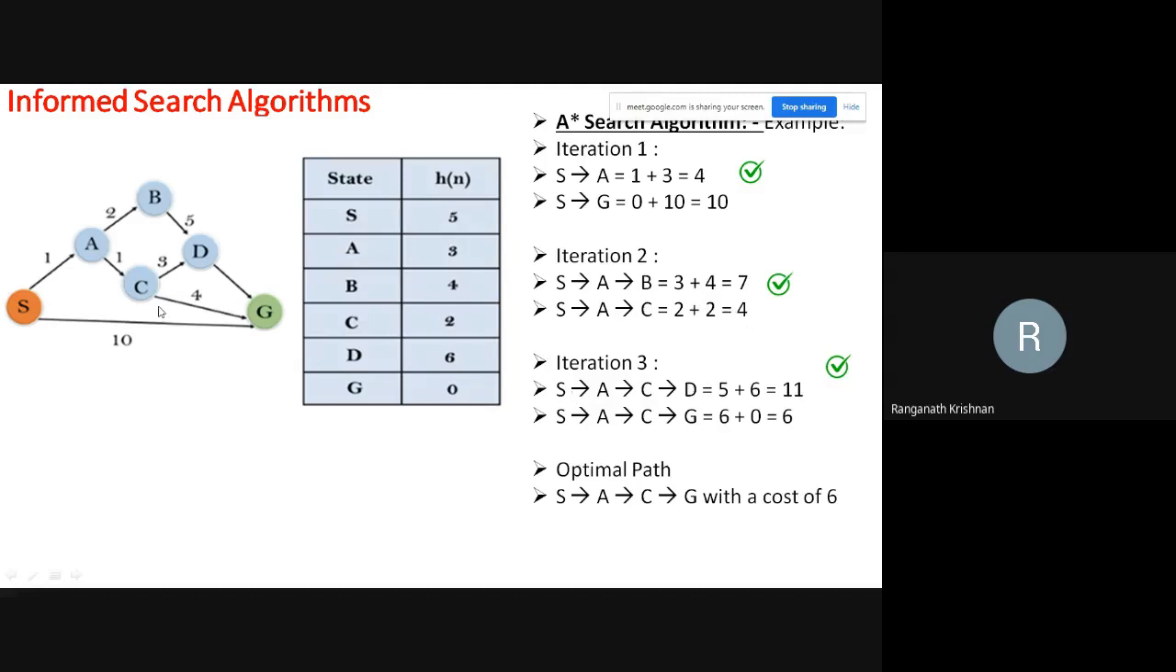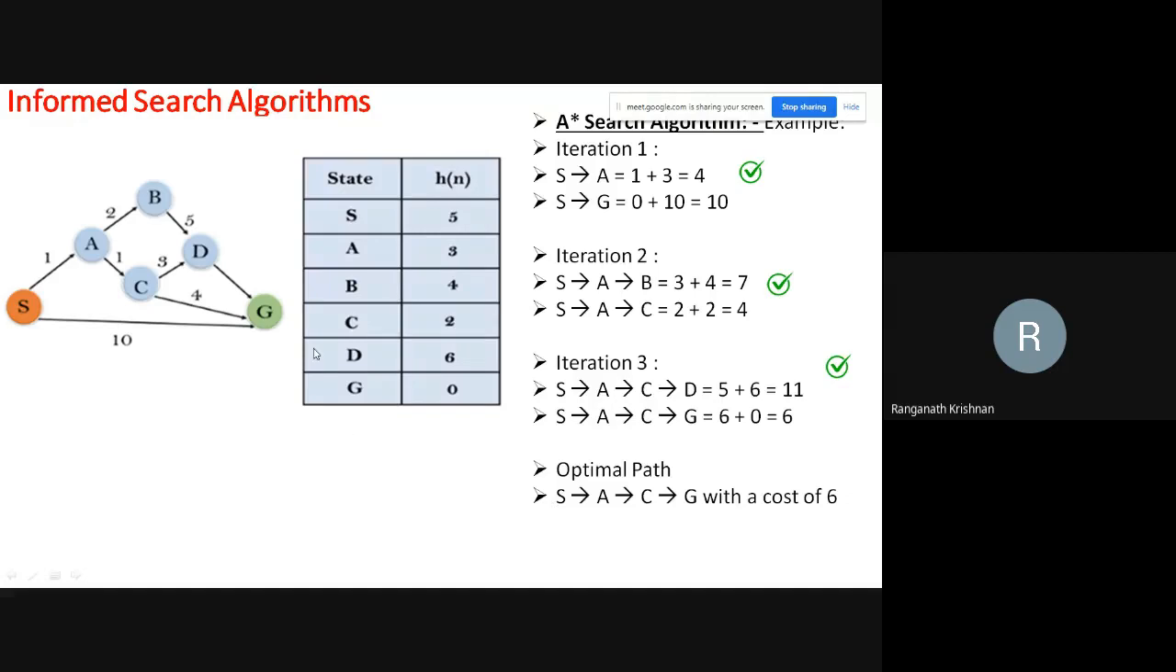Then the third iteration, since I did not reach the goal. If I go to B, I have to come to D and then G. I'm in C, I can go to G. So here I can go S to A to C, C to D, and then to G. That is costing me 11. I don't have to explain this again, I think. 1, 2, 2 plus 3, 5. Then heuristic for D is 6, so 11. Here I can do 1 plus 2 plus 4, 6. There is no heuristic value for goal G. So 6. So the optimal path is S to A to C to G.